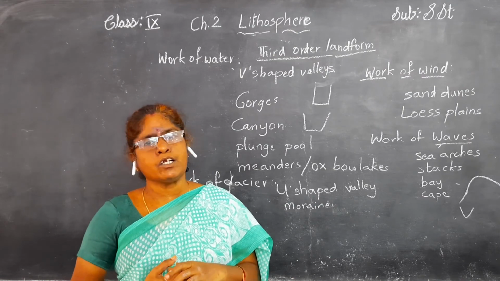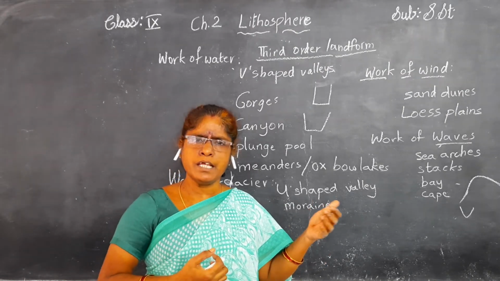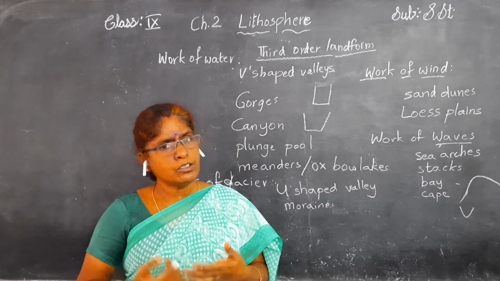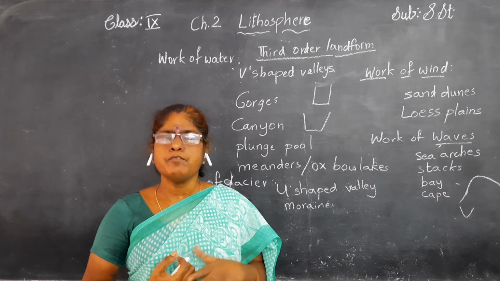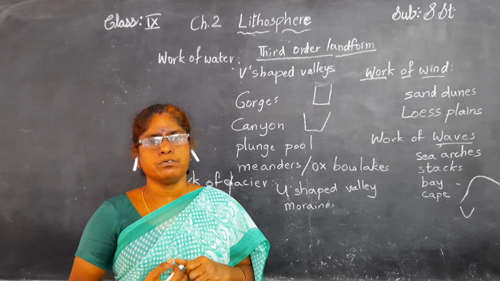But now, by industrial development, human beings are using the land, the lithosphere, in different ways. So the impact is also there. We should save our earth and landforms also. Thank you.